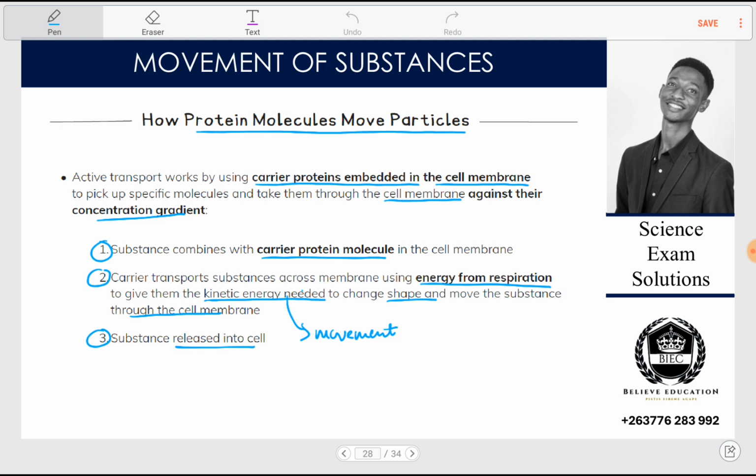It moved from this to there by active uptake. It moved from this to there by what? By diffusion. So that's how you have to describe each and every movement within the cell.